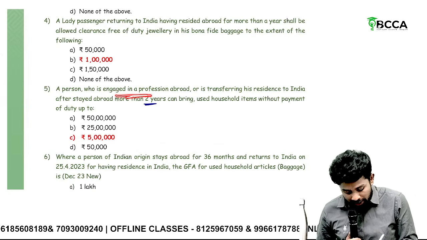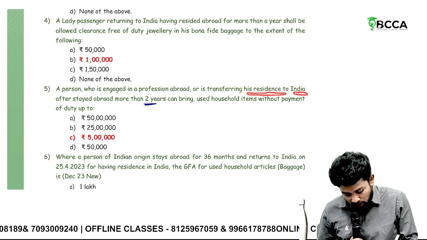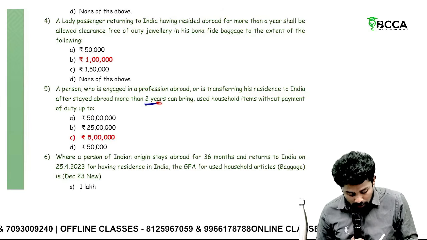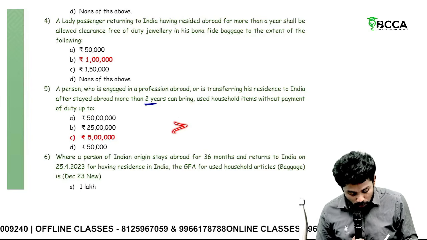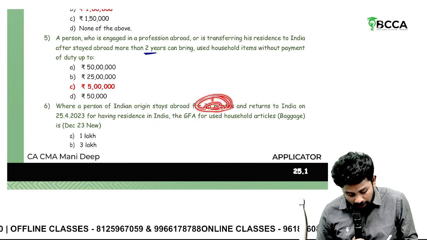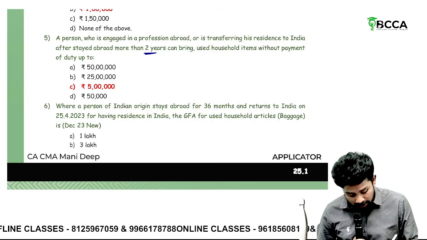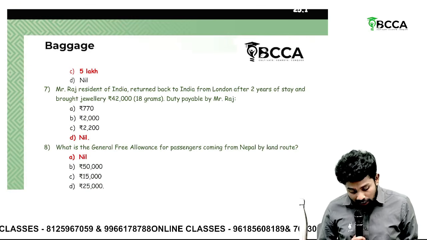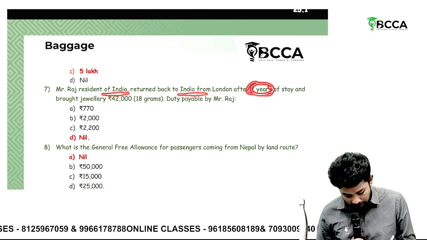A person who is engaged in a profession abroad. So he was residing there. Now transferring his residence to India after staying abroad more than 2 years. He can bring what? Household items without payment of duty up to? More than 2 years, he can bring up to 5 lakhs. Then the next question also, sir. He stayed for 36 months and is coming back to India. Originally stayed abroad, now transferring his residence. Again, 36 months, more than 2 years. How much? 5 lakhs.